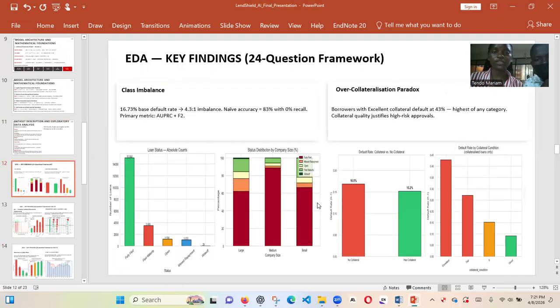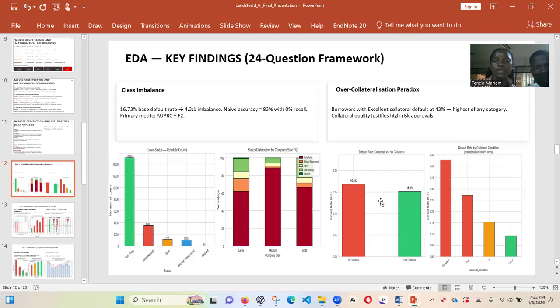As you can see, of course, we didn't bring out everything. Most of them are in the EDA slides that we shared earlier in the previous submission. So today we're going to majorly look at the class imbalances. One of the constraints you're looking at is the class imbalance, and as you can see from this graph, there is a class imbalance between the fully paid loans and those that are written off. The number of loans that are fully paid is higher than the ones that are written off, which are low, so there is a huge class imbalance.